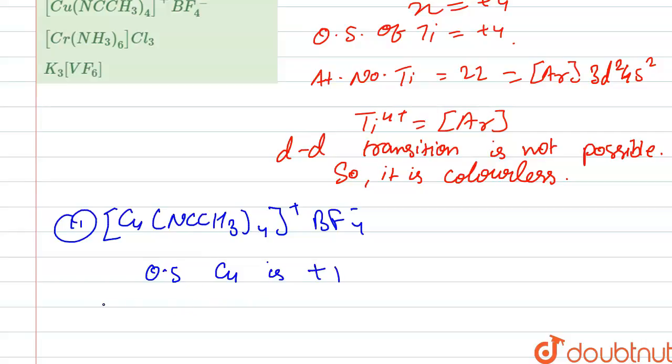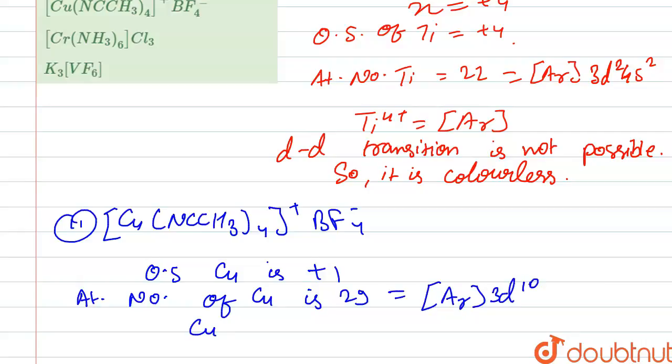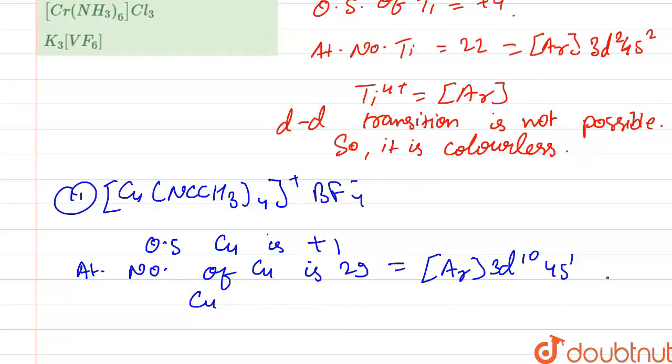So the atomic number of Cu is 29, right? So its electronic configuration is argon 3d10 4s1. So one electron is liberated, then its electronic configuration becomes argon 3d10, right? So all d orbitals are fulfilled here. You can see all d orbitals are fulfilled.